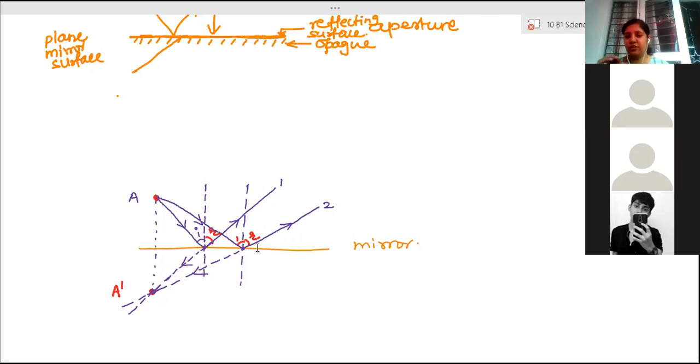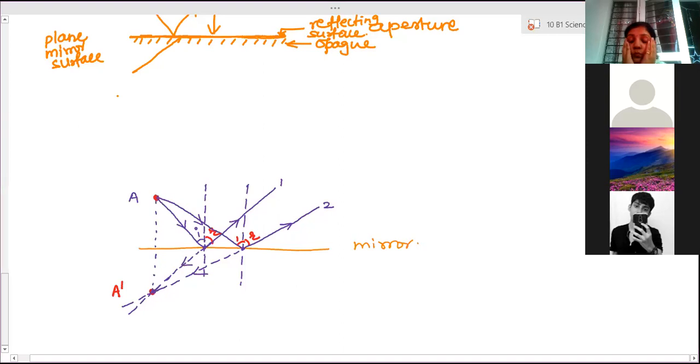Okay, so virtual images are always formed when reflected rays are produced backwards. Here we have produced the reflected rays backwards. Therefore, the image formed by this plane mirror is said to be virtual. Clear? Are you able to understand? Now draw the diagram.